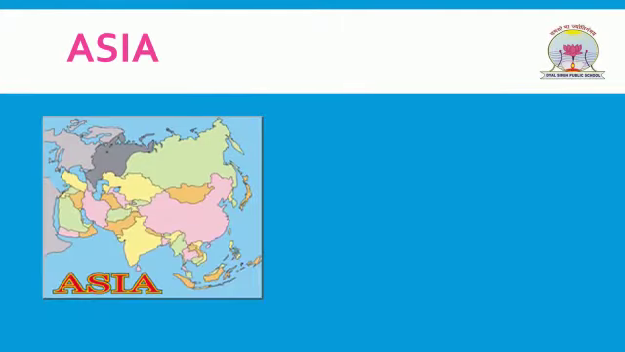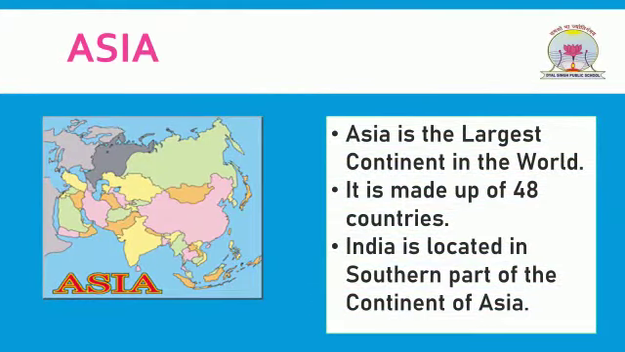Asia. Asia is the largest continent in the world. It is made up of 48 countries. Our country, India, is also located in the southern part of the continent of Asia. Mount Everest, which is the highest mountain in the world, is in Asia.